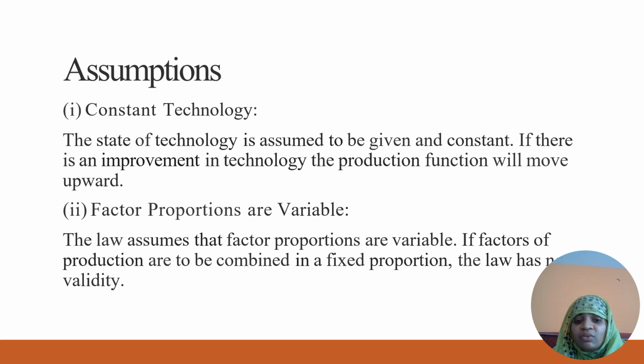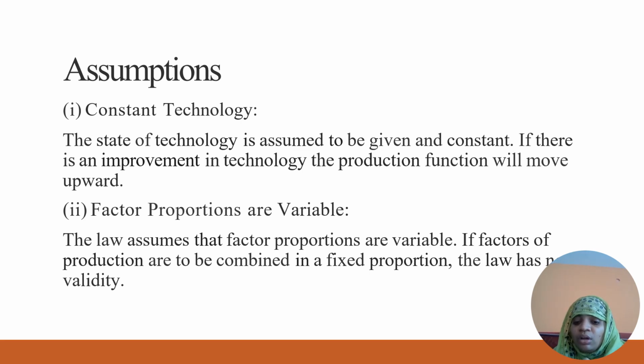Okay, the first assumption is constant technology. In our law of variable proportionate theory, inputs are the only variable of production, and outputs might be flexible.